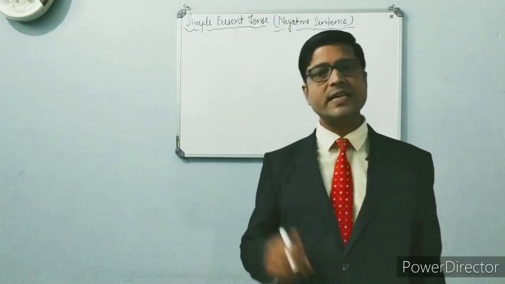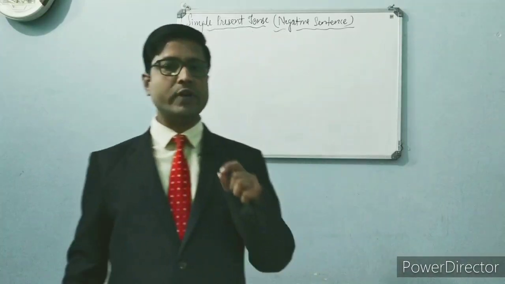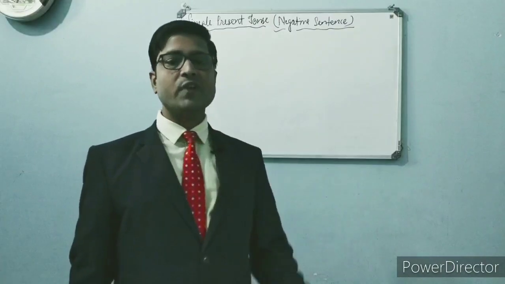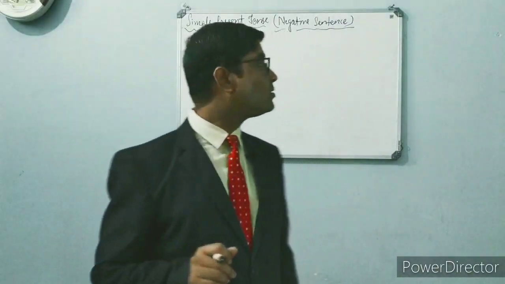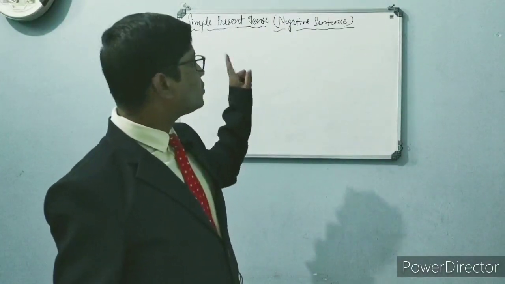After that, I told you that each and every tense has four sentences: affirmative, negative, interrogative and interrogative negative. And I started with the first kind of simple present tense, that was affirmative sentence. Now we will talk about negative sentence.